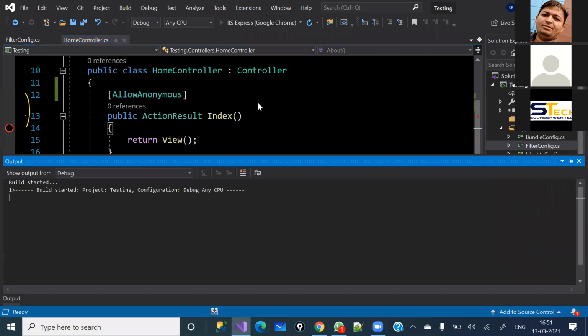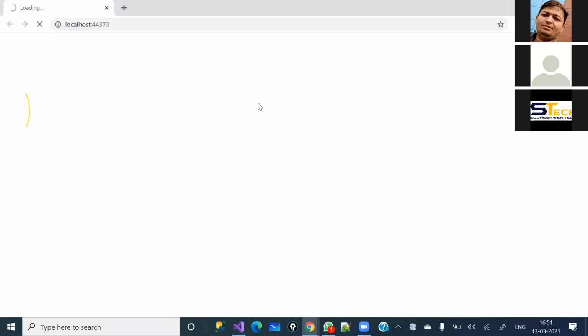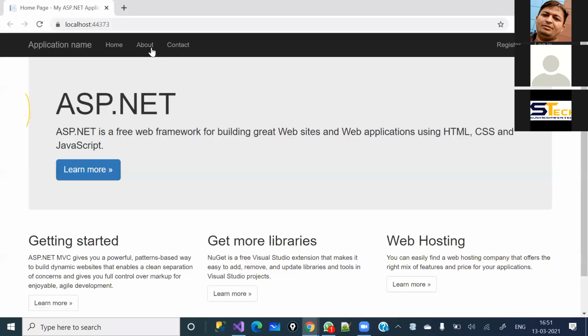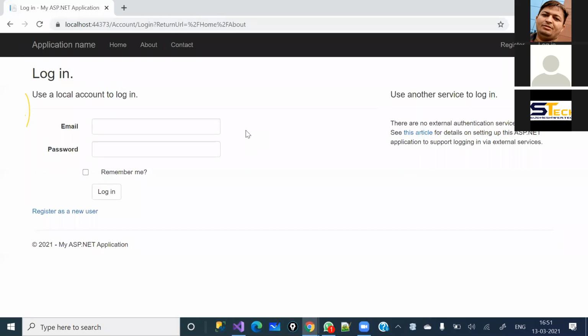Now only the index page will be visible to everyone. Whether they have logged in or not, they can easily see the index page. But the rest of the two action methods which you have seen, about and contact, will not be accessible. And see, once I have clicked here, it is redirecting to a URL. The user has come from the about page. Once you enter the user ID and password and you have rights to access that particular content, it will redirect you to the particular view page where you clicked earlier. Now again, see contact, we are not able to access it, right?